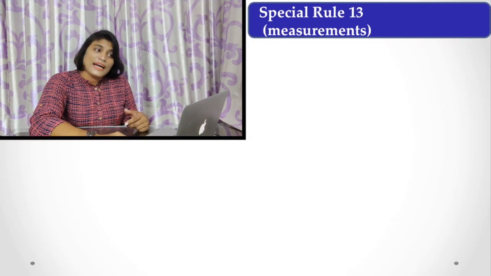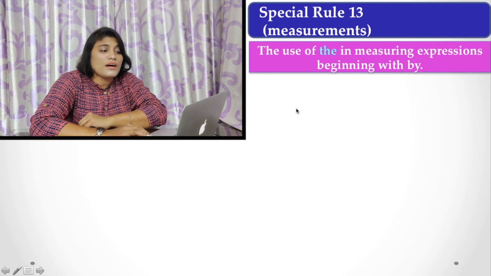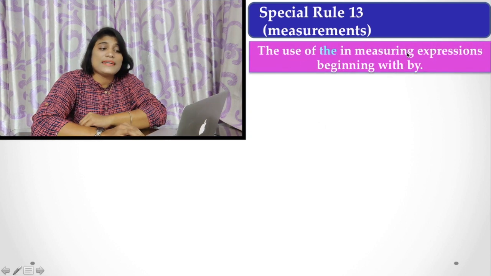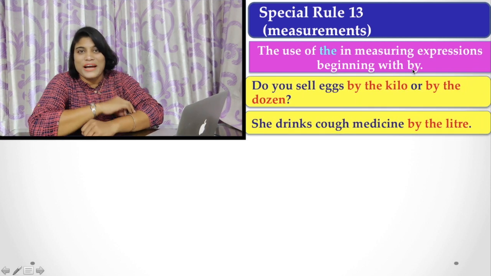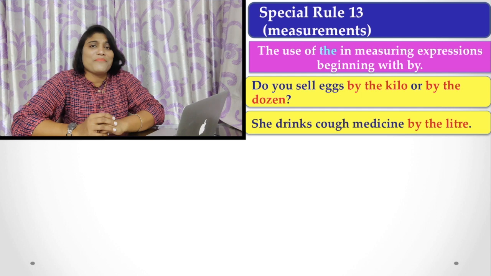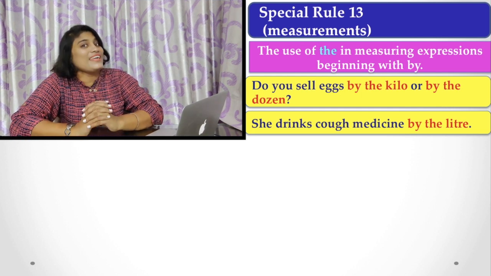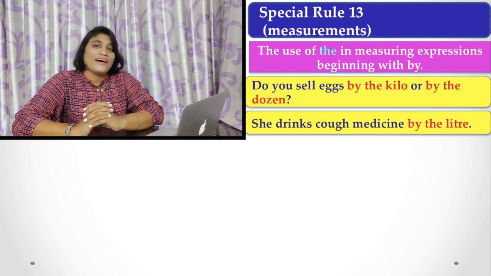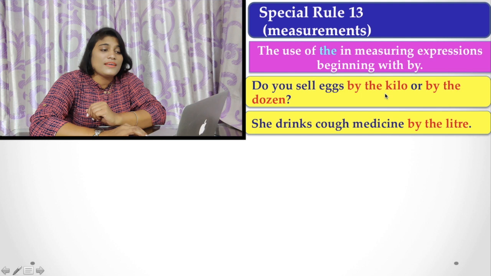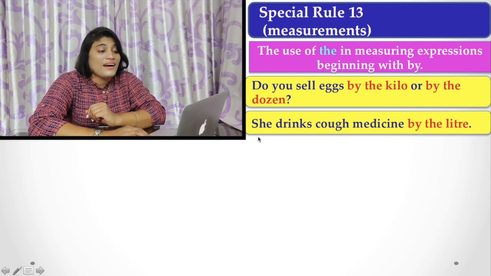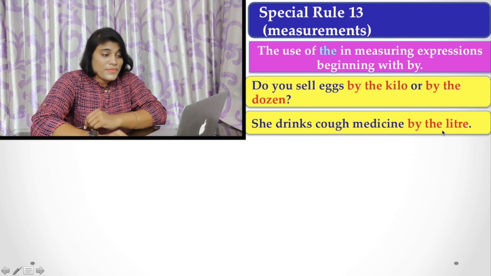Now, rule number 13, that is measurement. This is the use of the in measuring expressions beginning with by, a very tricky and vital rule. If some measuring expression begins with by, we definitely use the with that noun. That is, do you sell eggs by the kilo or by the dozen? She drinks cough medicine by the liter.